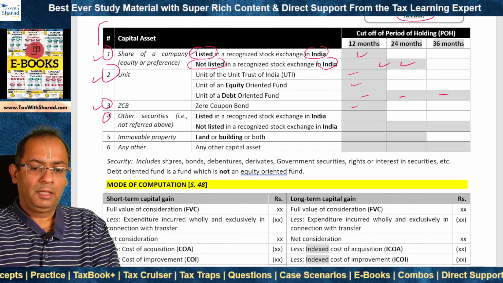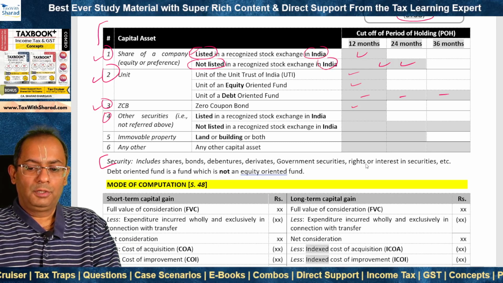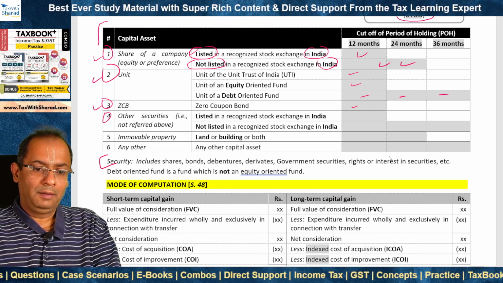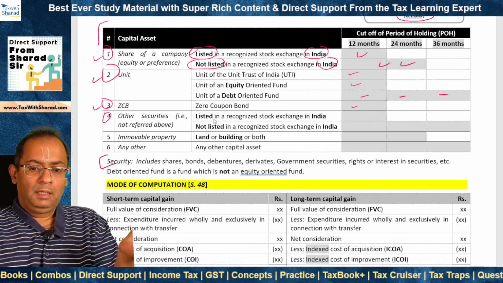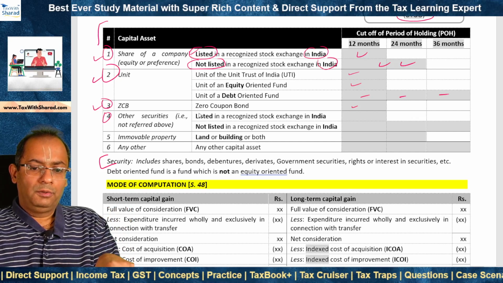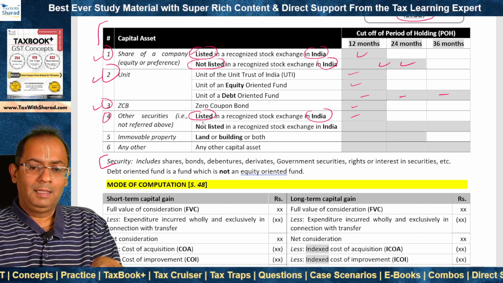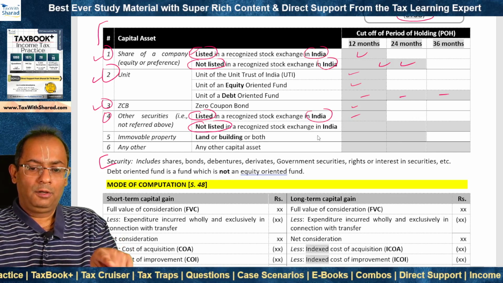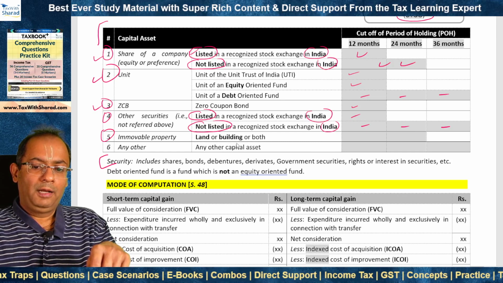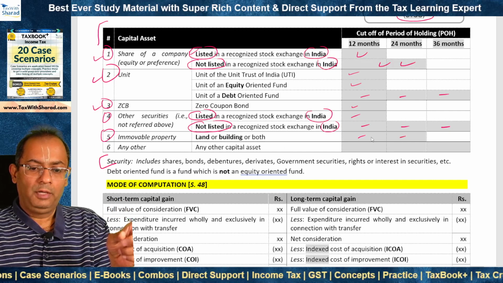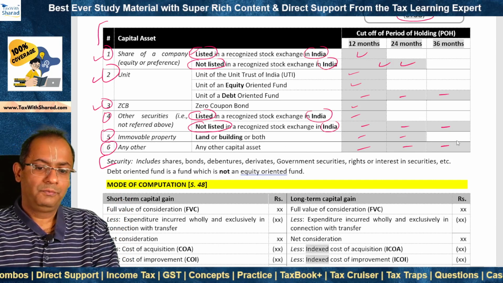And what is the meaning of security? It includes shares, bonds, debentures, derivatives, government securities, rights or interest in securities, etc. So for example, this category 4 will include, say, debentures. So if these other securities are listed in a recognized stock exchange in India, then it is 12 months. Else, that means where it is not listed in a recognized stock exchange in India, it is 36 months. In the case of land or building or both, immovable property, it is 24 months, and in any other case of capital asset, it is 36 months, for example, in case of jewelry.